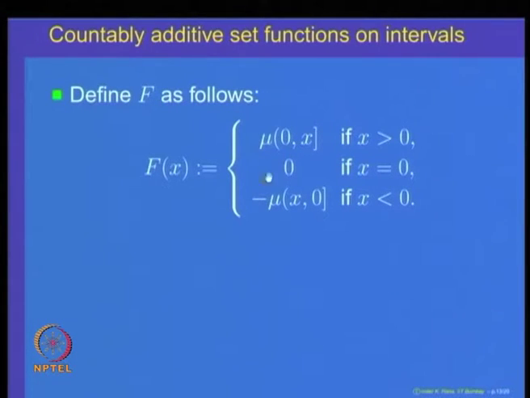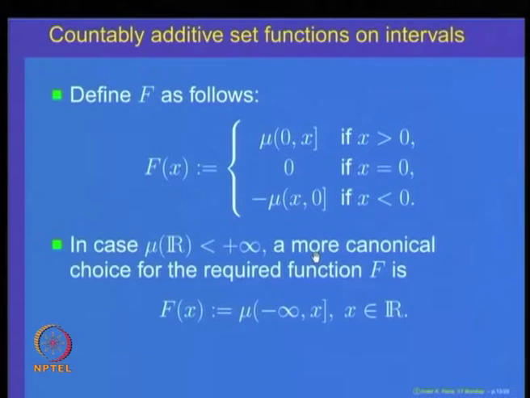And f of x is defined to be equal to minus mu of (x, 0] if x is less than 0, because then this point x is going to be on the left side of 0. So, left open right closed interval (x, 0]. So, with this definition, we want to claim that this function has the required properties.